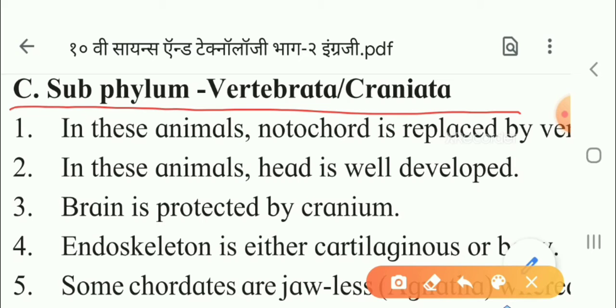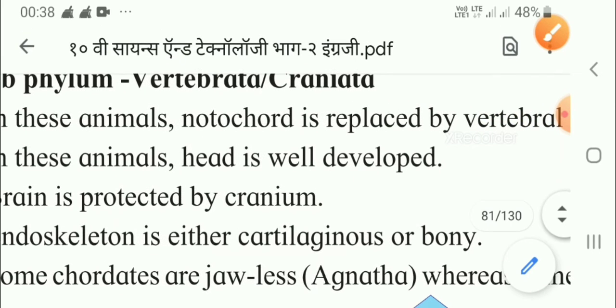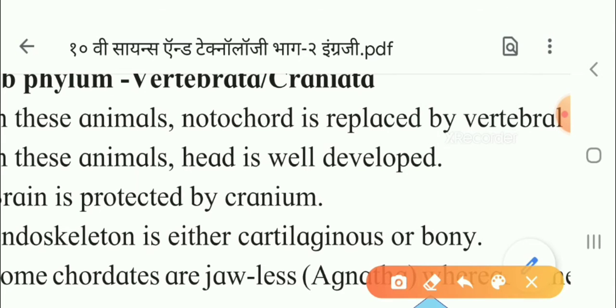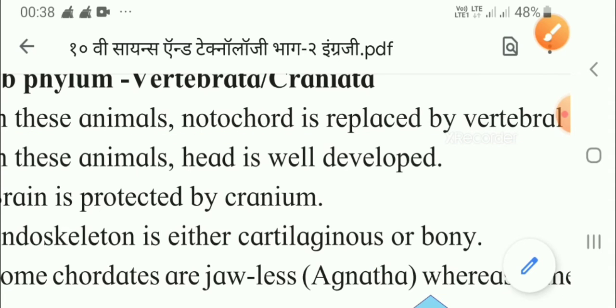Now what is their first characteristic, children? In these animals, notochord is replaced by what? Vertebral column. So in these animals, notochord is replaced by vertebral column.